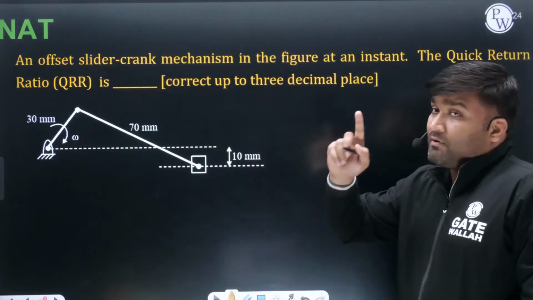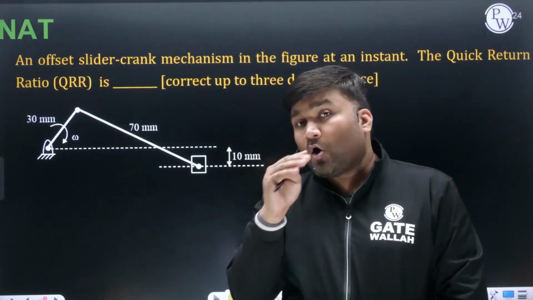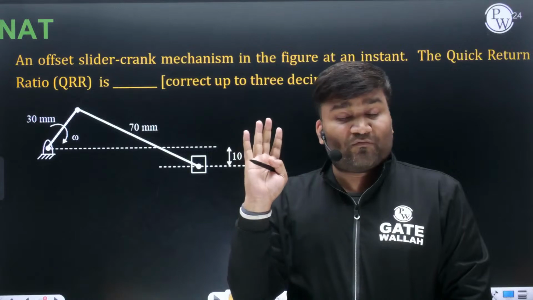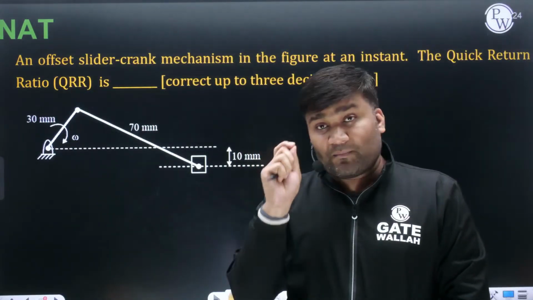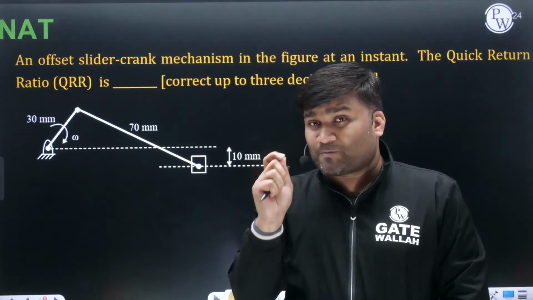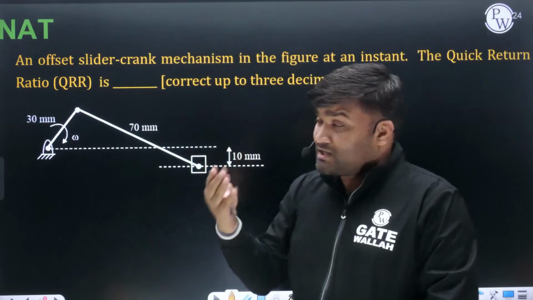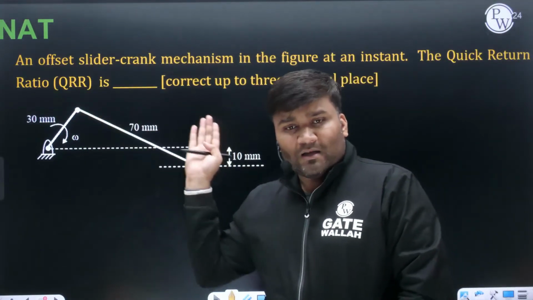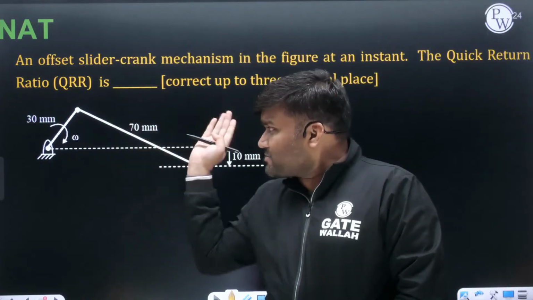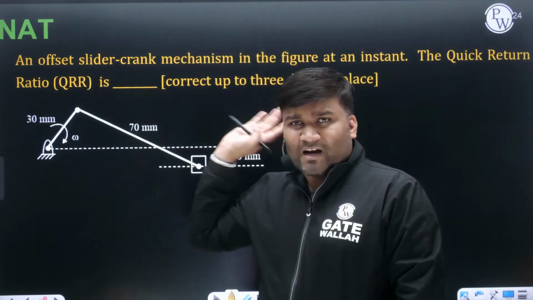Although I have already alerted everybody that the examination may have a quick return motion mechanism question. All three quick return motion mechanisms are very, very important, beta. You may expect one question from quick return motion mechanism in the examination, and there are three options: crank and slotted lever quick return motion mechanism, or Whitworth, or offset slider crank mechanism. So I have this question which belongs to the offset slider crank mechanism.